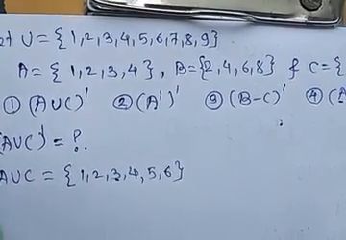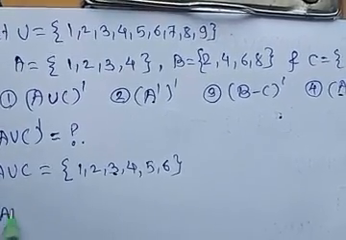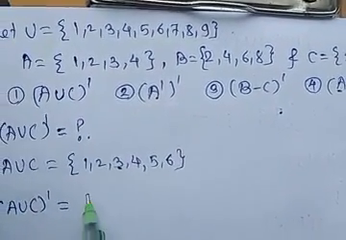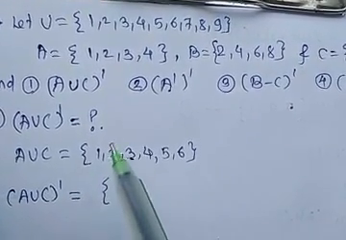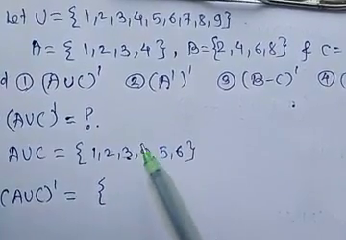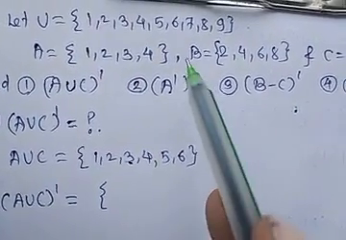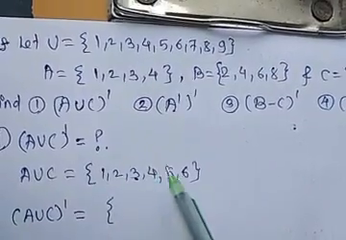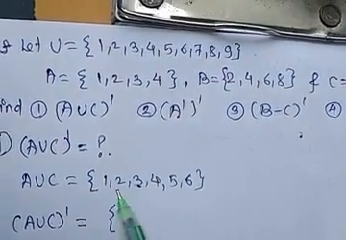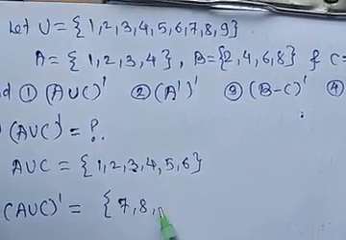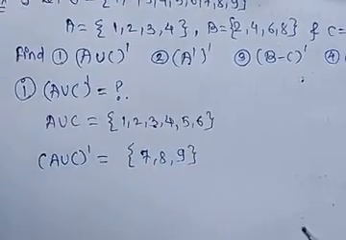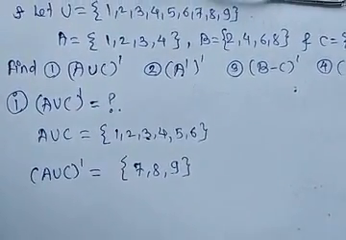Now the complement of A union C: the remaining elements other than A union C from the universal set. 1 to 6 are present in A union C, so the remaining elements from U are 7, 8 and 9. So that will be the complement of A union C.